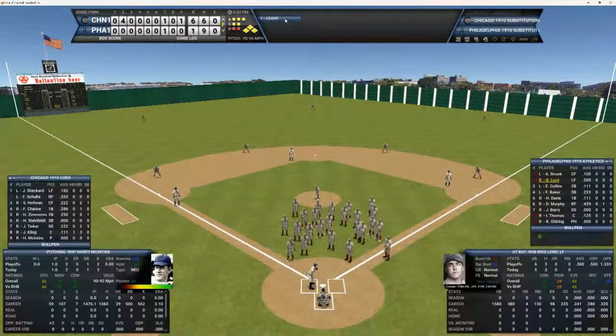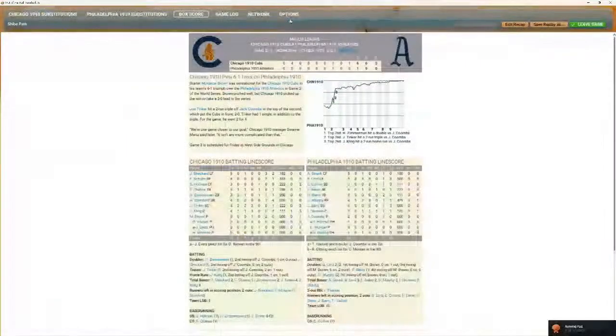Take a look here at the box score. The Cubbies go up 2 games to none. Cubbies 6 runs on 6 hits and no errors. Tinker going 2 for 2 with a 2-run triple. Johnny Kling 1 for 4 with a 2-run homer and another RBI. So those 2 men did the damage, folks. Tinker and Kling single-handedly beating these A's.